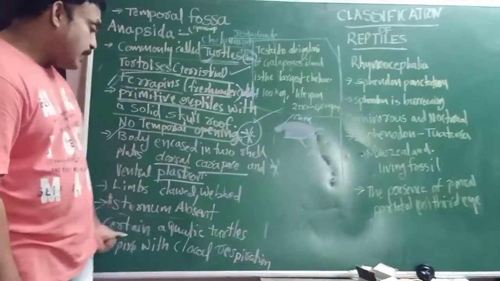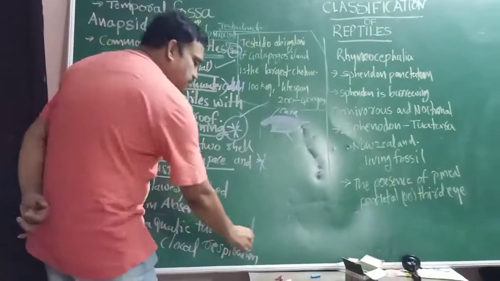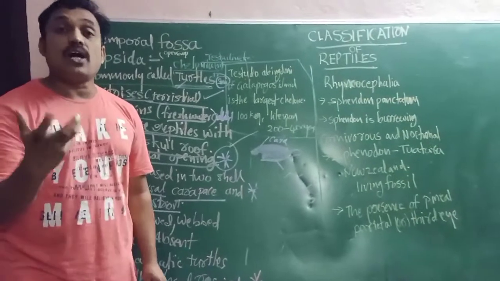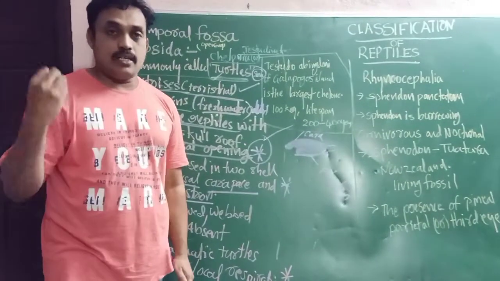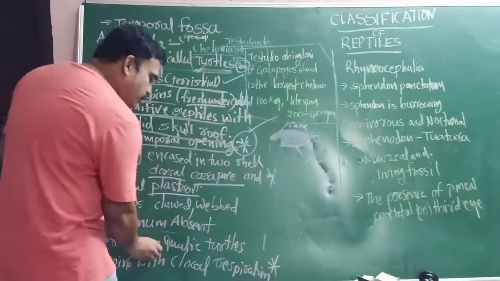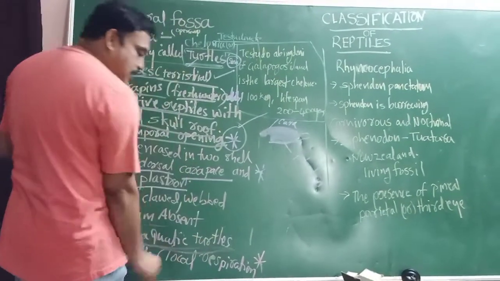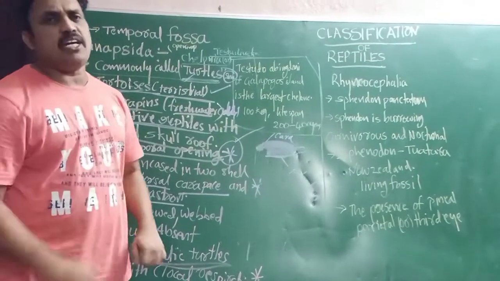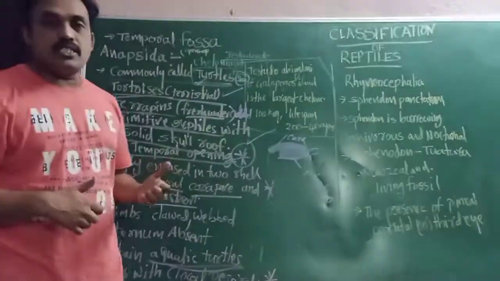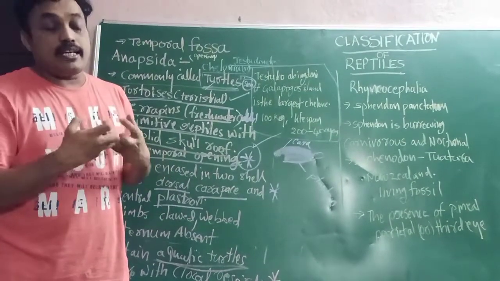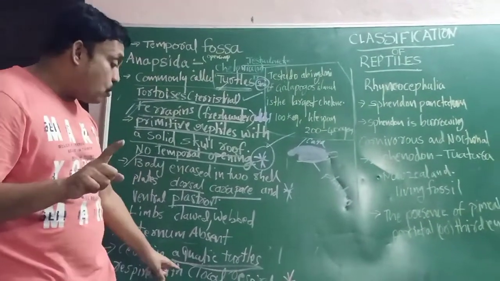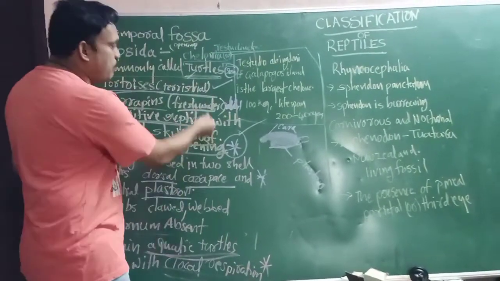And also, certain aquatic turtles respire with cloacal respiration. This is also a very, very important point. In which type of organisms is it observed? Cloacal means the excretory opening, nothing but the anus. Cloacal respiration occurs in certain aquatic turtles, which live in water. The remaining terrapins and tortoises, which are terrestrial, respire with lungs. But aquatic turtles respire with cloacal respiration. So many important points are here.